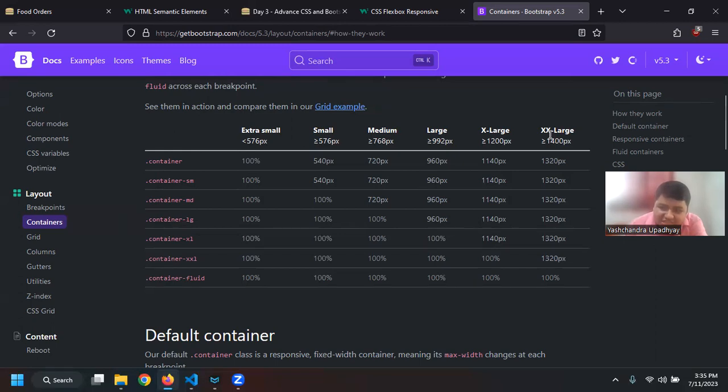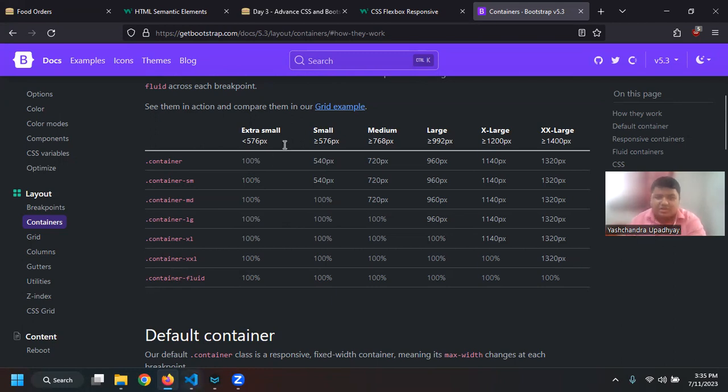For the XXL, extra large, I can say what device it will be. Like 24 inch TVs, right? So if you have something like that, or big laptops like 16 inch, what you can do is apply container-fluid. Then it doesn't matter what large size it is, it will always take 100% width, right? So this was basically the container. This is common, we have used it.